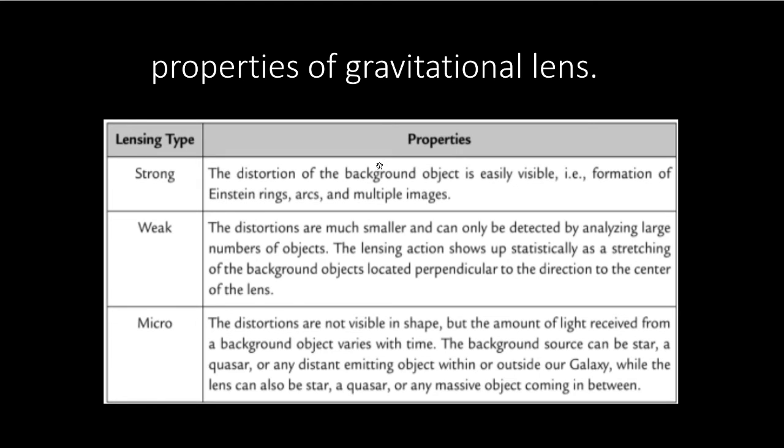So these are the properties of gravitational lens. The gravitational lensing type strong: when it is strong, the distortion of the background object is easily visible, that is, formation of Einstein rings. When the lensing type is weak, the distortions are much smaller and can only be detected by analyzing a large number of objects. So micro is very small, that is, the distortions are not visible in shape, but the amount of light received from a background object varies with time. So these are the properties of different types of gravitational lensing.